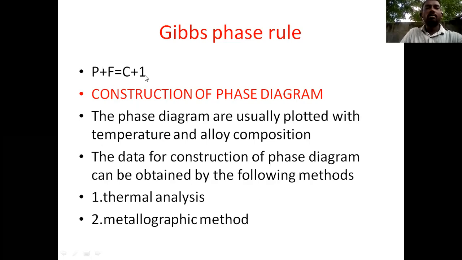At constant pressure we can choose temperature only, so we write 1 here.